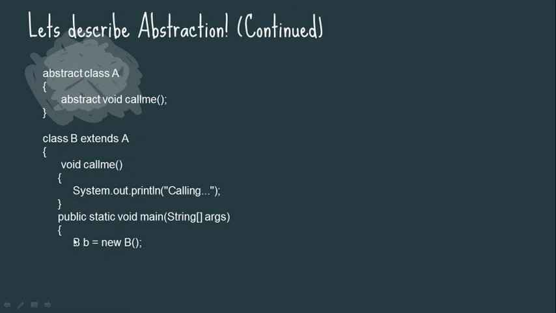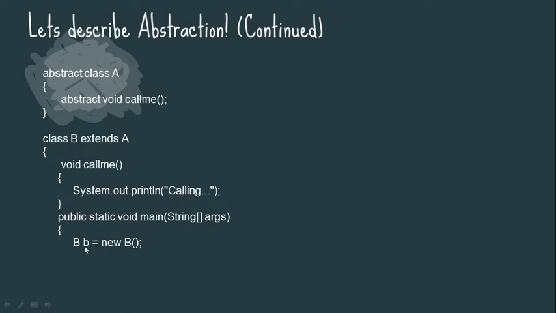Just look at this, we are not supposed to create an object of class A here, because this class is an abstract class, and as I told you, an abstract class cannot have an object. So that's why I am creating the object of the subclass, not the superclass, and this subclass is not an abstract class.